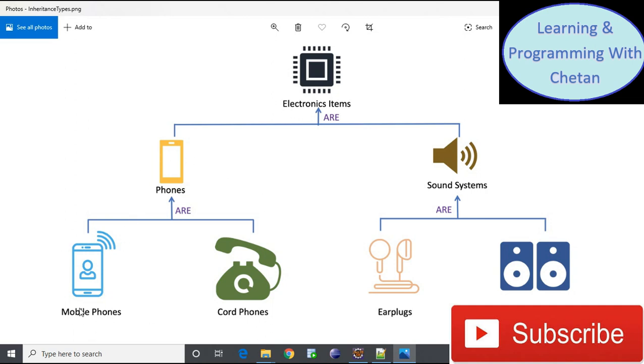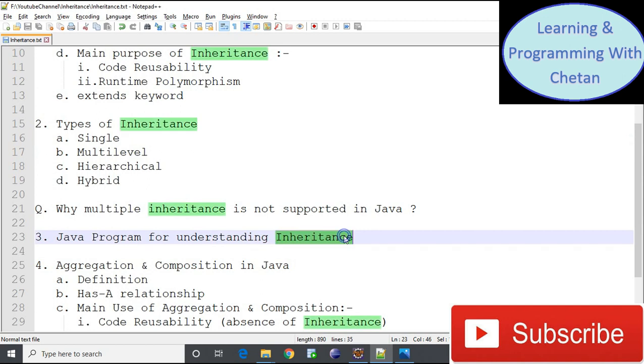Now let us consider mobile phone class, phone class and electronics item class. So this is multi-level inheritance. Similarly, stereos class, sound system class and electronics item class is also multi-level inheritance. Now here you can see that we have a hierarchical relationship and also a multi-level relationship. So if we consider the combination of all these classes as a single unit, then this is known as hybrid inheritance in Java.